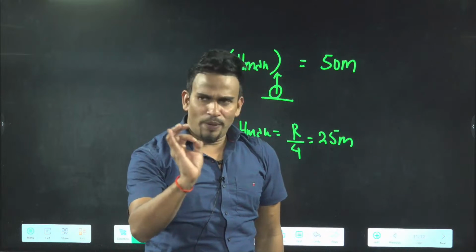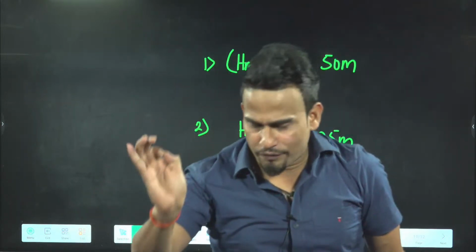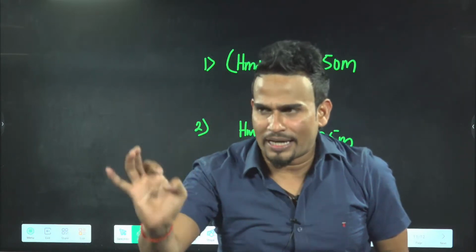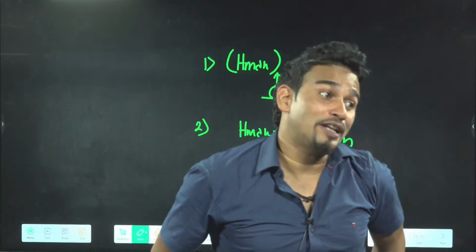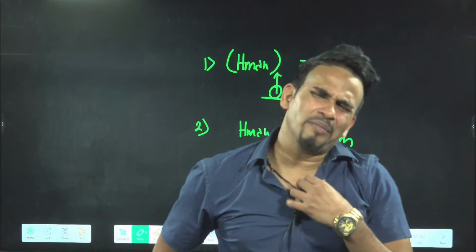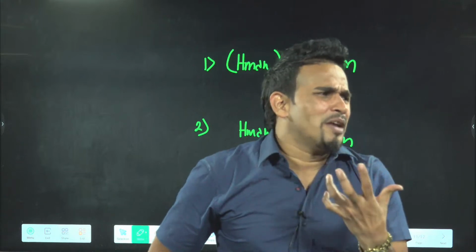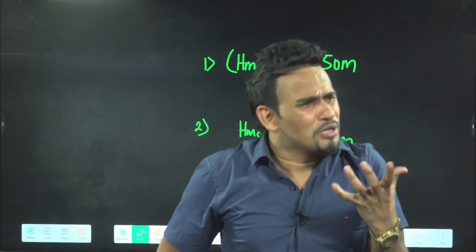Now, first property of projectile range done. Again, before moving further, you tell me for what angle the range of the projectile is maximum? 45 degree. Acha, what is that maximum range? U square by G.